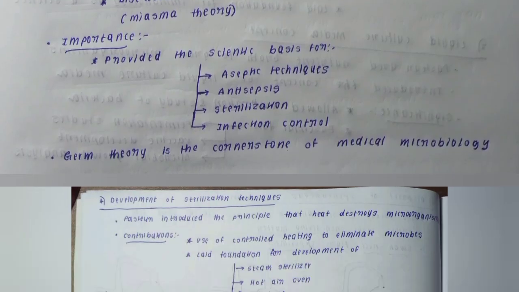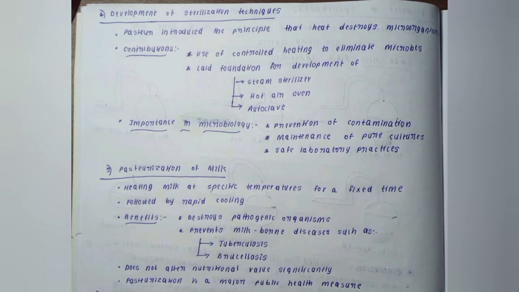So Pasteur postulated that microorganisms are the cause of infectious disease, and diseases are not caused by bad air or vapors. He proved this on a scientific basis, and he gave the scientific basis for aseptic techniques, antisepsis, sterilization, and infection control. So germ theory is the cornerstone of medical microbiology. Okay. And next, coming to the development of sterilization techniques, he introduced the principle that heat destroys microorganisms.